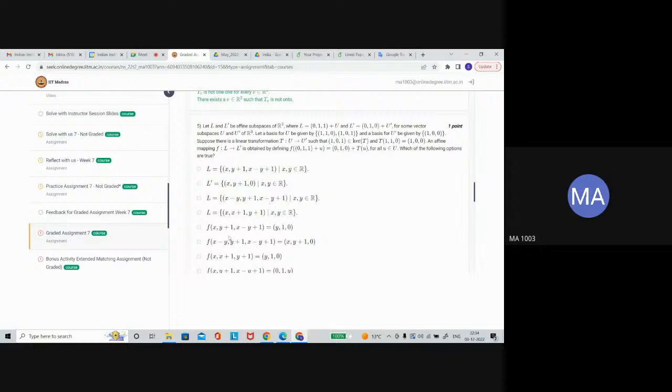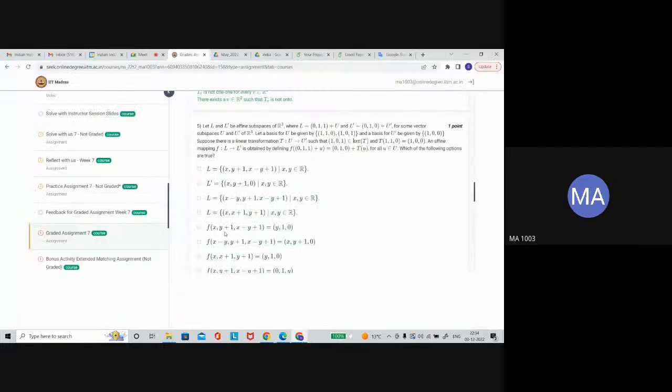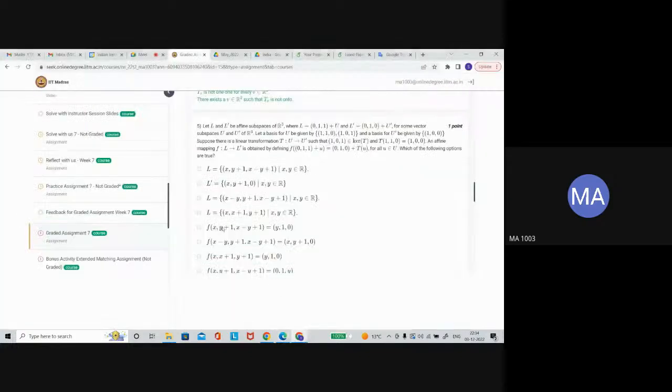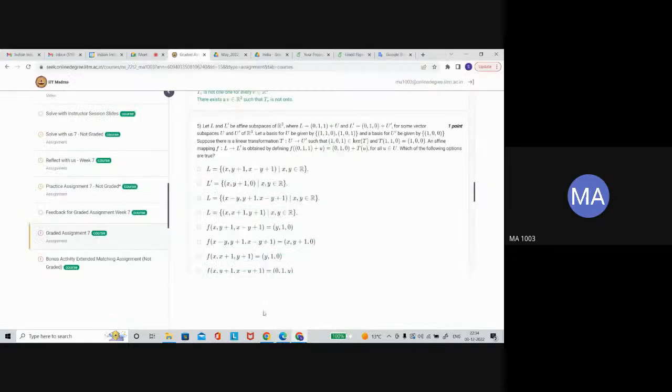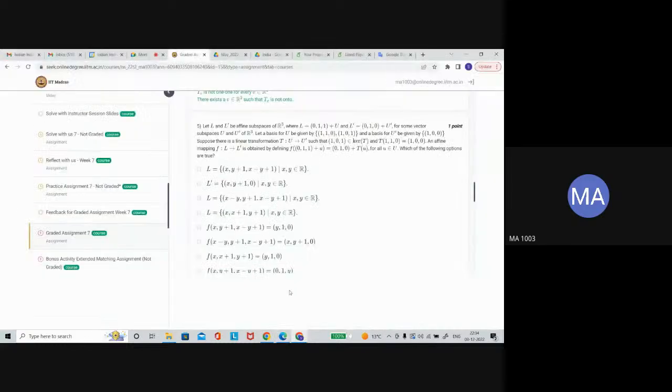So for this question, I am taking the first option, this map. This expression is given: f of x, y plus 1, x minus y plus 1, is equal to this map, equal to y, 1, 0.